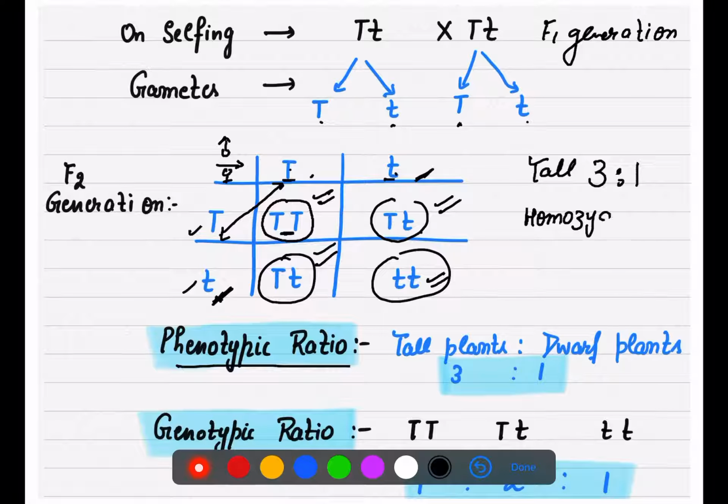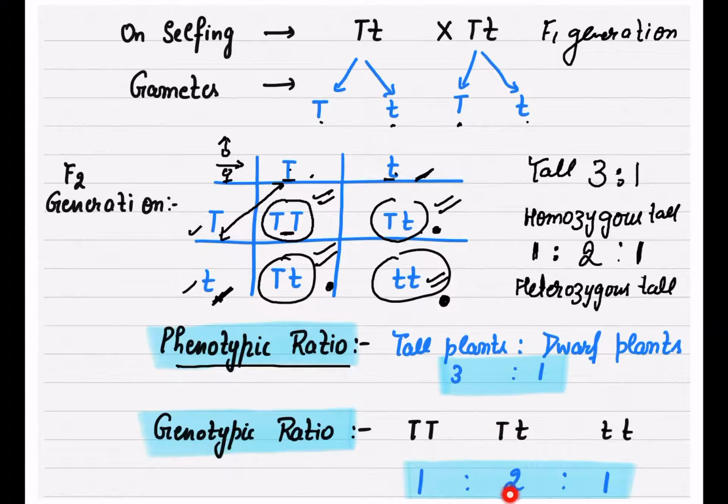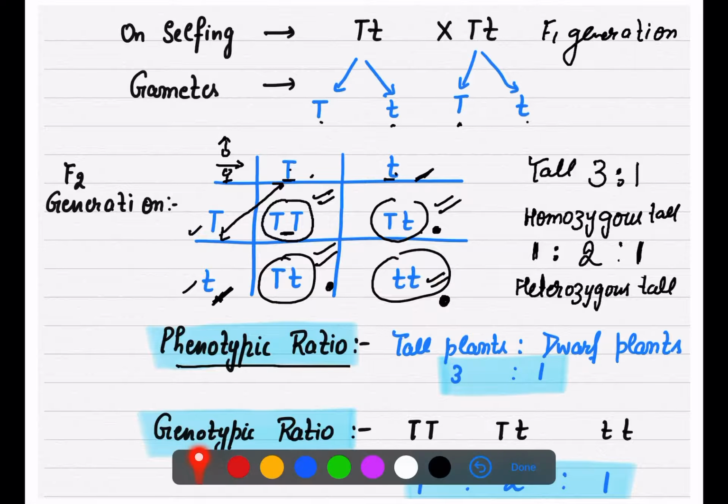This one is homozygous tall. How many are homozygous tall? 1. How many are heterozygous tall? If you can locate, how many are heterozygous tall? 2. And how many are complete dwarf? 1. So the ratio will be 1 is to 2 is to 1. That will be our genotypic ratio when we talk about homozygous and heterozygous conditions.